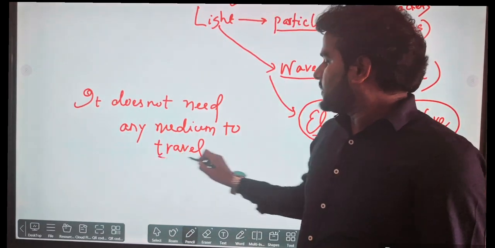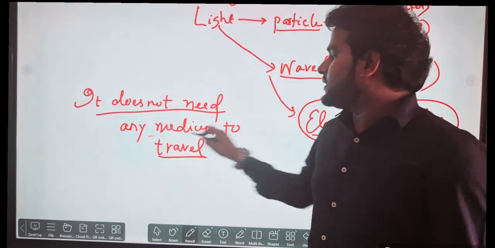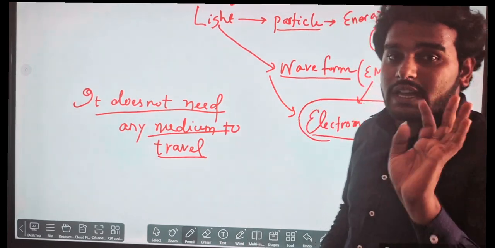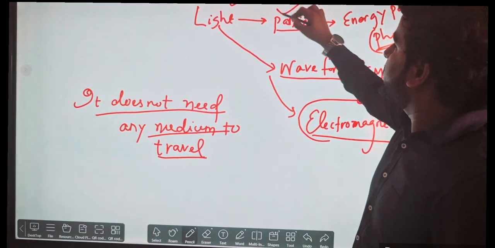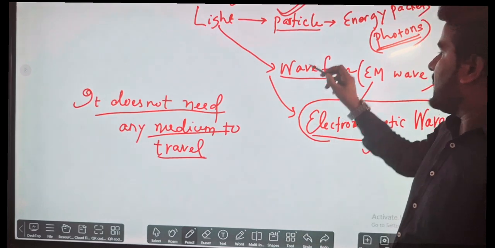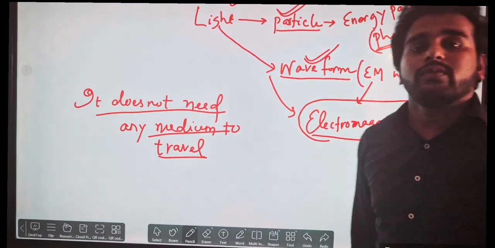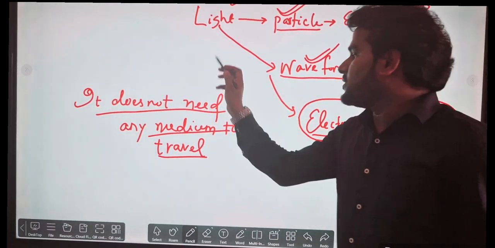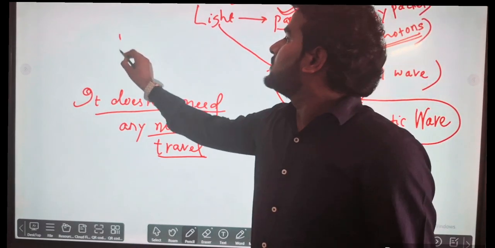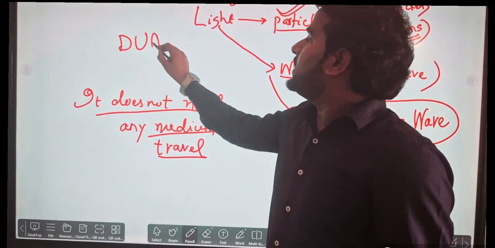It is electromagnetic in nature. Clear? So here I am observing that light shows its particle form, and light also shows its wave form. For that reason, light has dual nature.